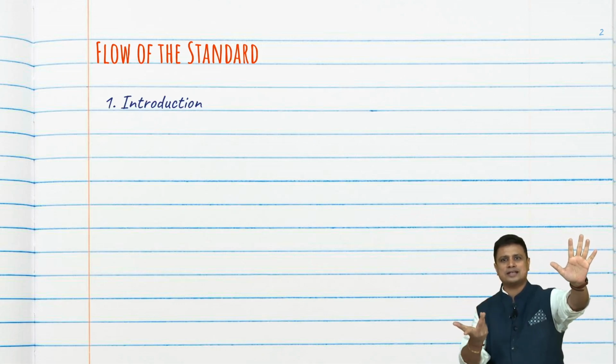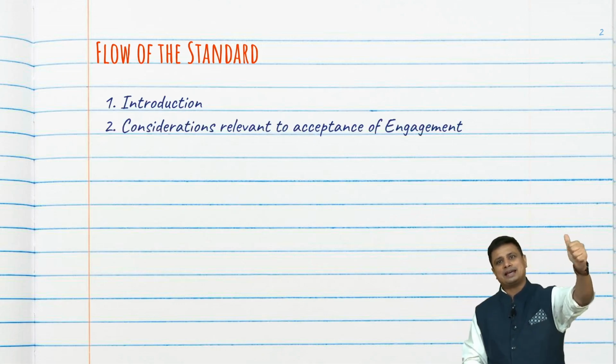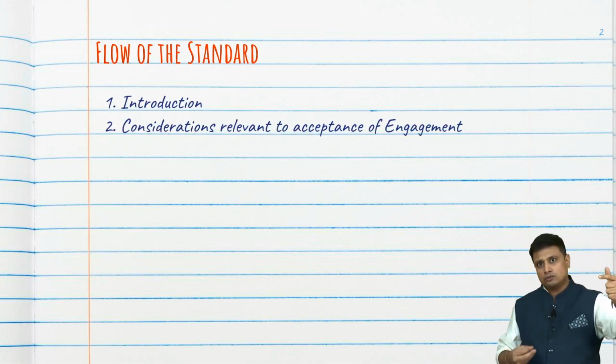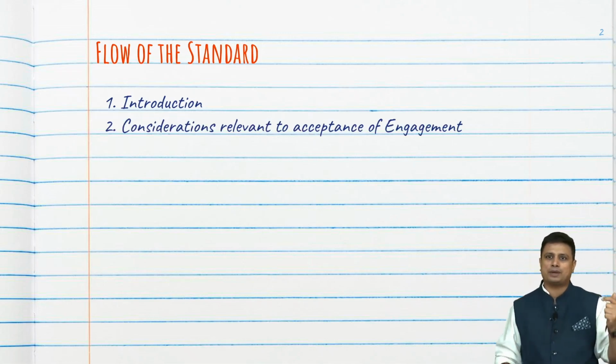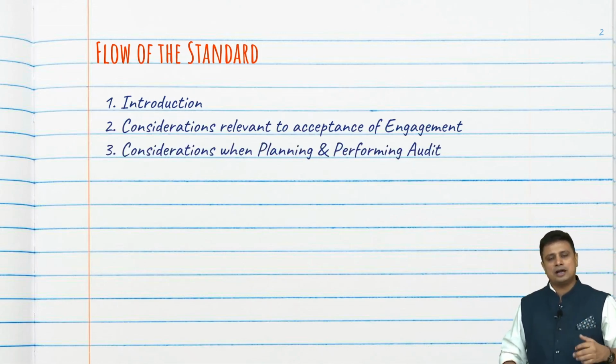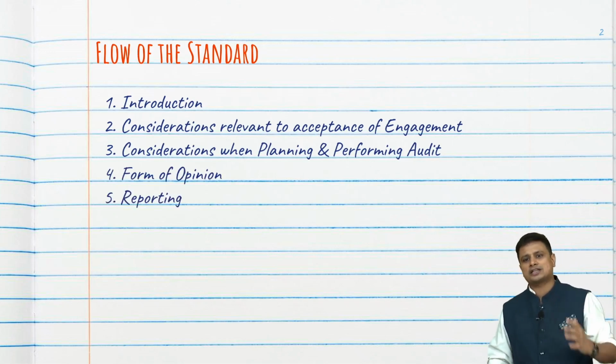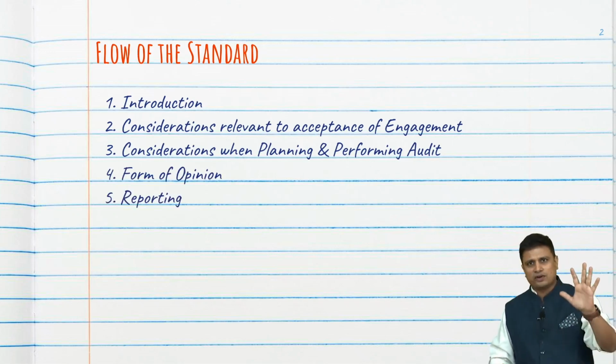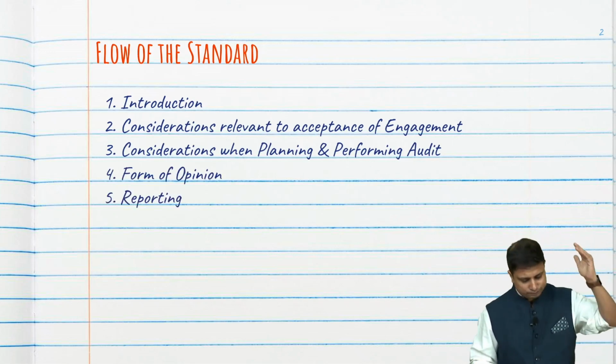Firstly, you have to understand what is 805, which is the introduction. Second, what are the considerations that we need to have when we accept an engagement? Third, what to do while we are planning and performing such an engagement? Then forming an opinion, and lastly, how are we supposed to do reporting? Just 5 questions and we'll be done with 805.